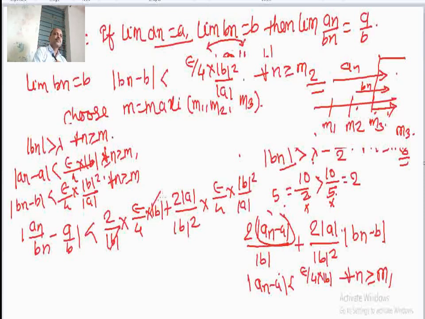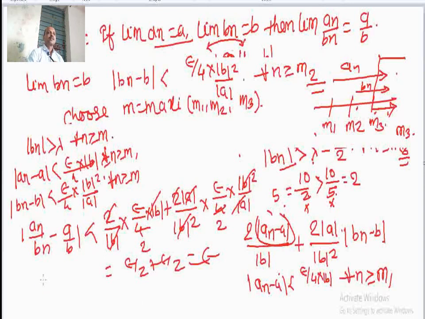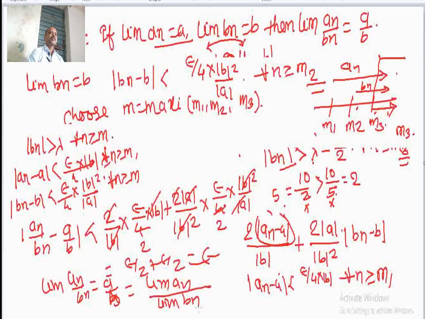Now mod b gets cancelled, mod a gets cancelled, b square cancels, and this will be 2, this will be 2, right. That is, epsilon by 2 plus epsilon by 2 equal to epsilon, and hence limit of an divided by bn equal to a by b equal to limit of an divided by limit of bn. Hence, we get the theorem.